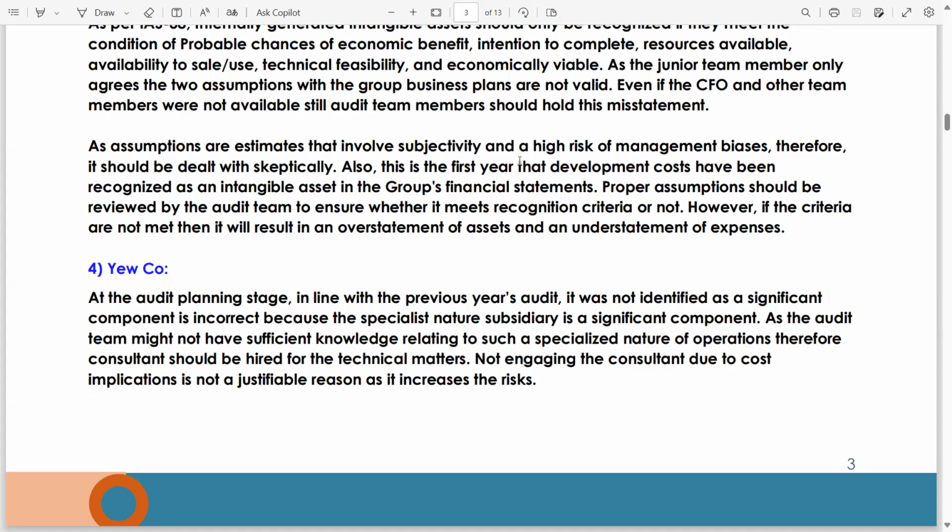Also, this is the first year that development costs have been recognized as an intangible asset in the group's financial statement. Proper assumptions should be reviewed by the audit team to ensure whether it meets recognition criteria or not. However, if the criteria are not met, then it will result in an overstatement of assets and an understatement of expenses.